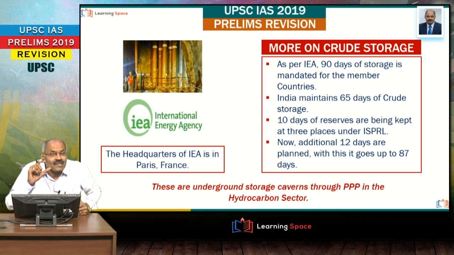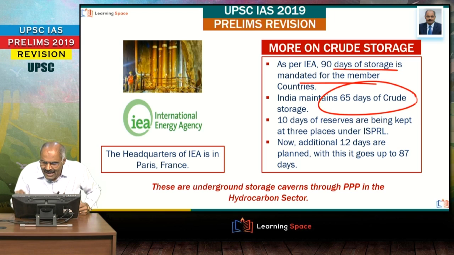Right? And then please don't forget International Energy Agency. This is the body headquartered in Paris. As per International Energy Agency's guidelines, 90 days of storage is required. And India maintains 65 days of crude storage.